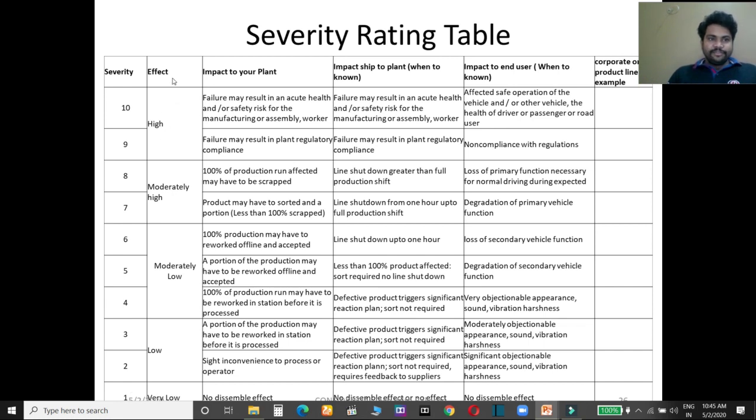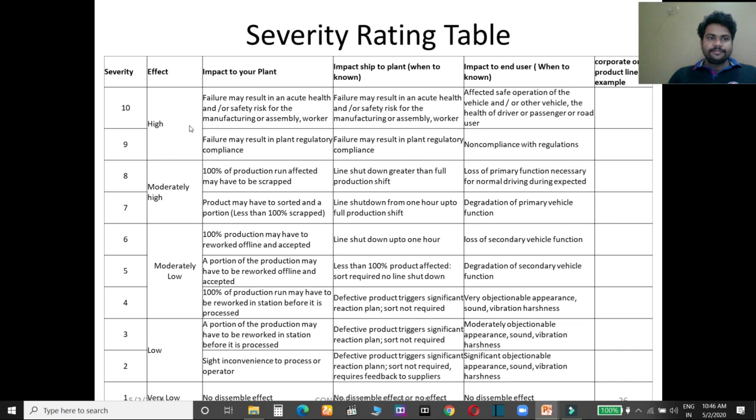So here, when you are going to give a 9 or 10 rating, it will be higher severity. 8 and 7 are moderately high, 4, 5, 6 moderately low, 2 and 3 low, and 1 is for very low. So what is the impact at your plant, what is the impact at your customer, what is the impact at the end user? When known, you have to write it here.